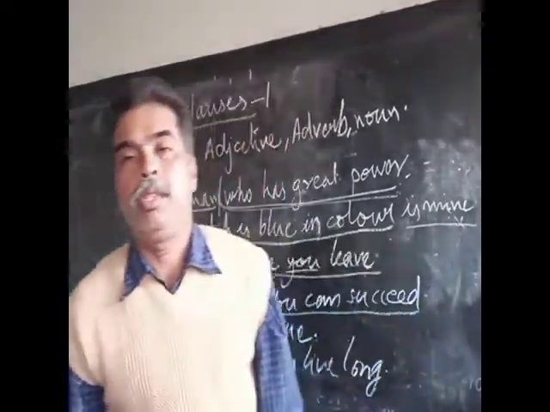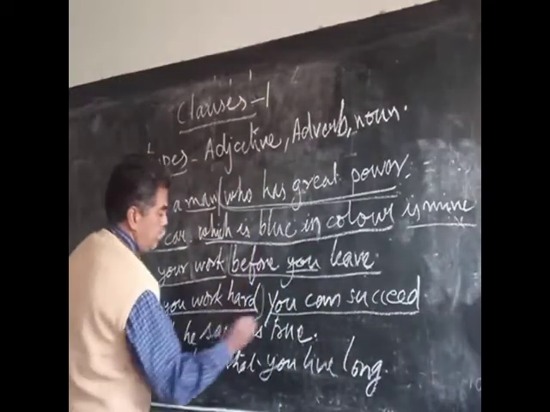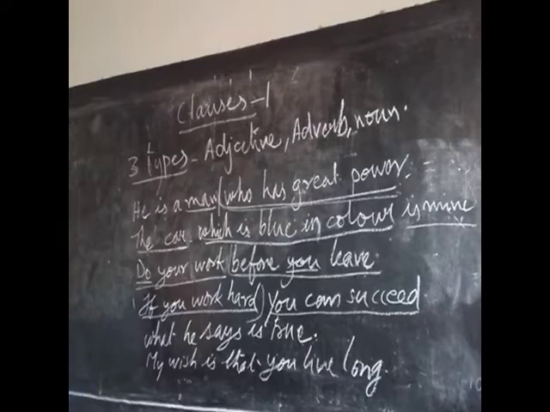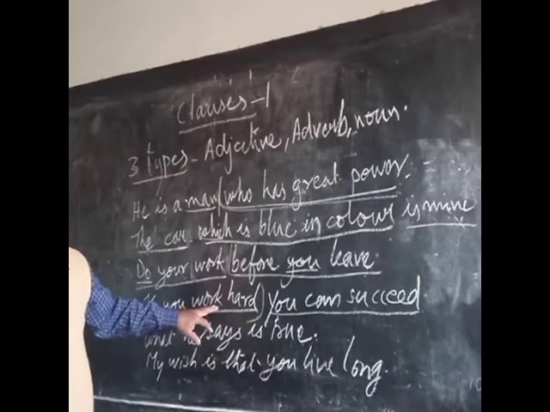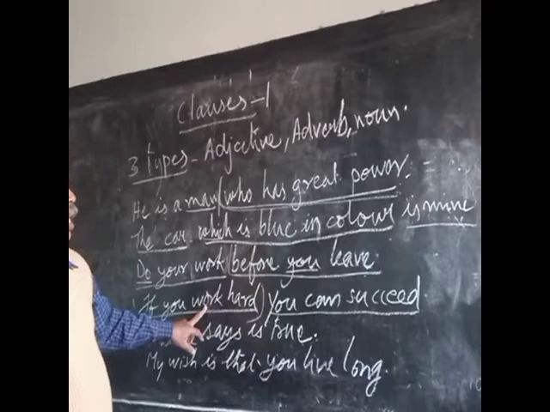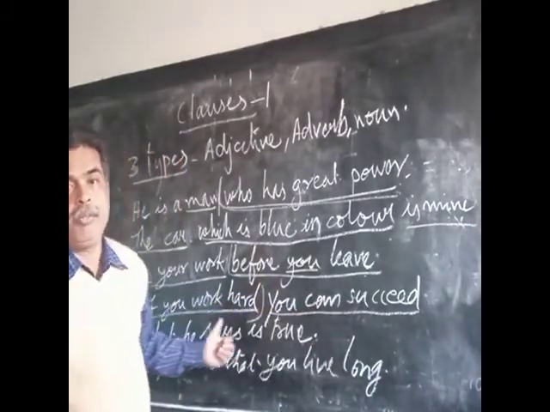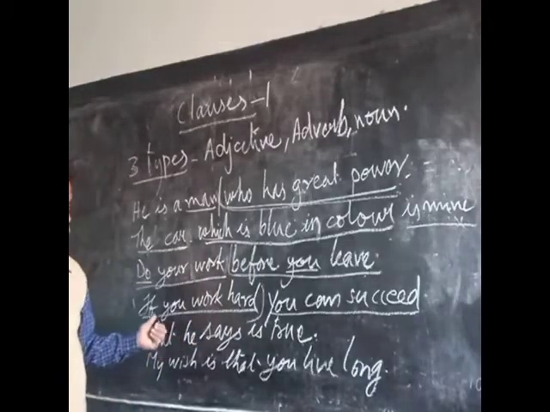It can give full meaning. But "if you work hard" is a clause which cannot stand by itself, and it is about how or when you will succeed, that is, if you work hard.